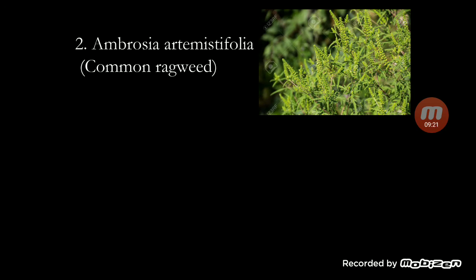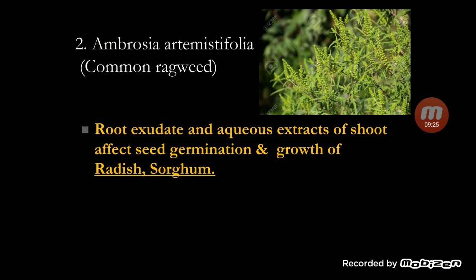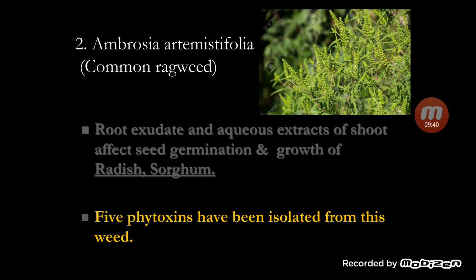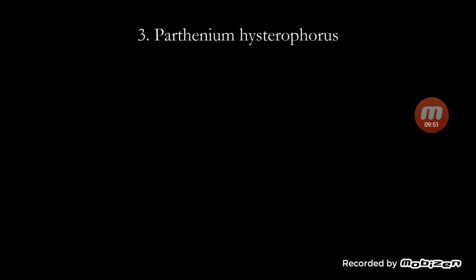Ambrosia artemisiifolia is called common ragweed. It is very dangerous, and especially it affects human health. Root exudates and aqueous extract of shoot of this plant affect the seed germination and growth of radish and sorghum. Five phytotoxins have been isolated from this weed. So this weed does not have just one phytotoxin, but five phytotoxins have been isolated.